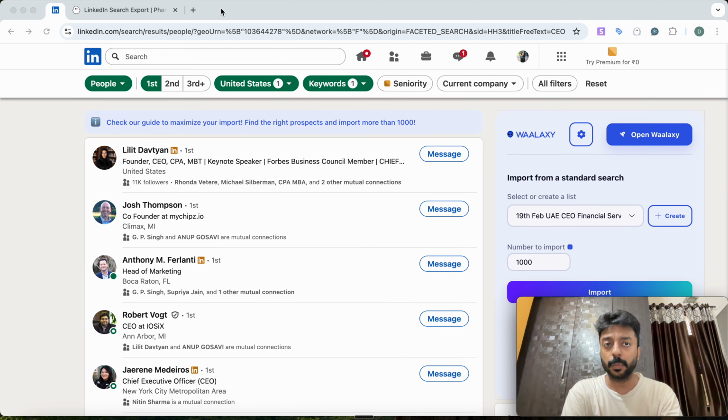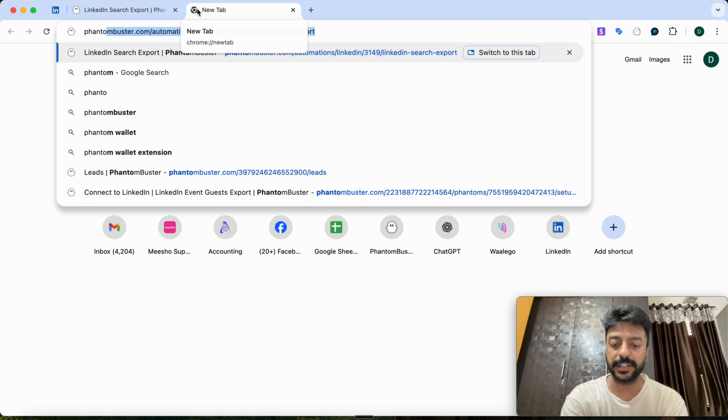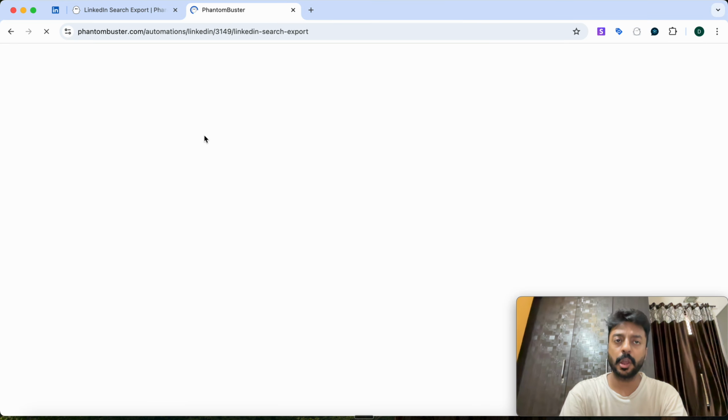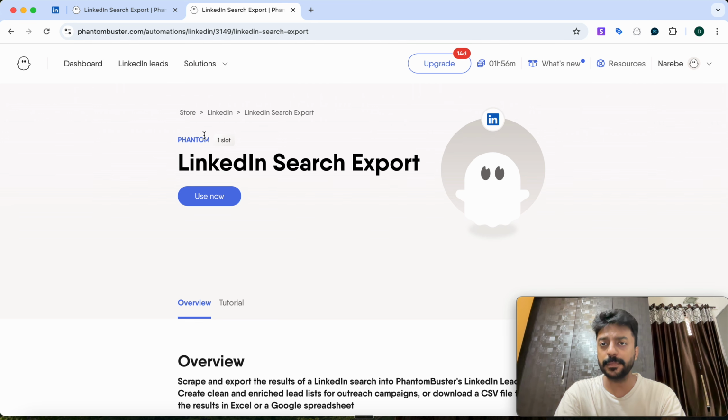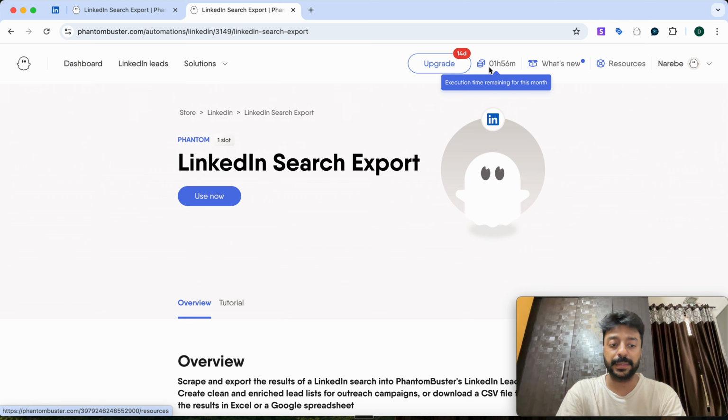So for this, we are gonna make use of this tool called Phantom Buster. All you have to do is sign up on this platform, and the best part is that it gives you 2 hours free credit. What does that mean? That means that when you sign up for the first time, it gives you a 14-day free trial, as well as a functioning of 2 hours.